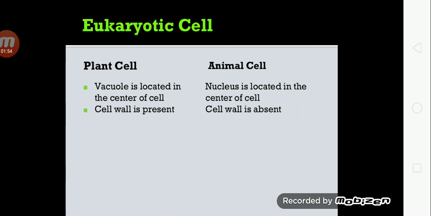The eukaryotic cells are further divided into two types. First one is plant cell, and then the other one is animal cell. In case of plant cell, vacuole is located in the center of cell. But in case of animal cells, nucleus is located in the center of cell. Cell wall is present in plant cells, but it is absent in animal cells.